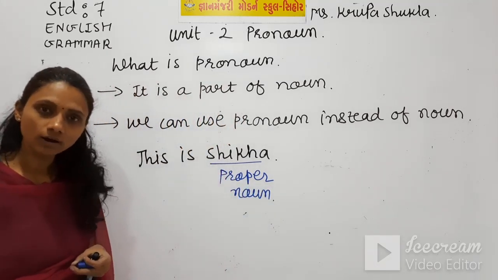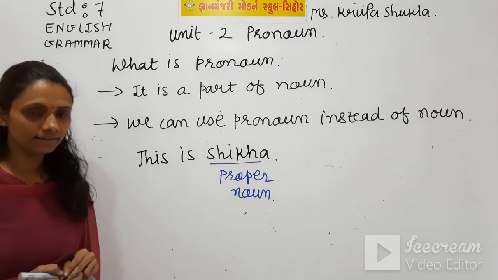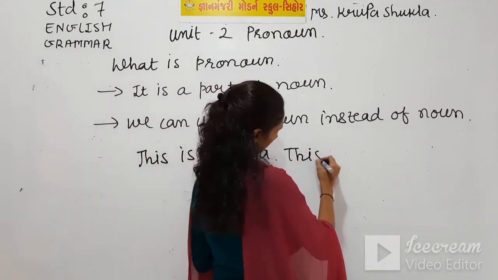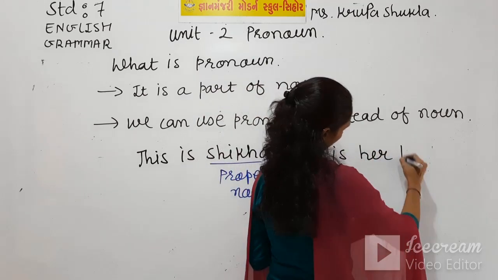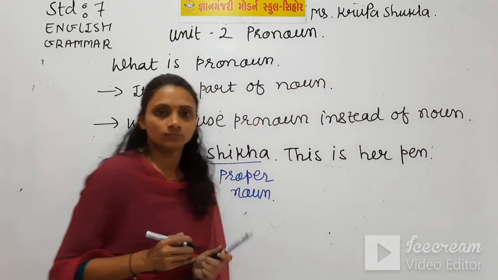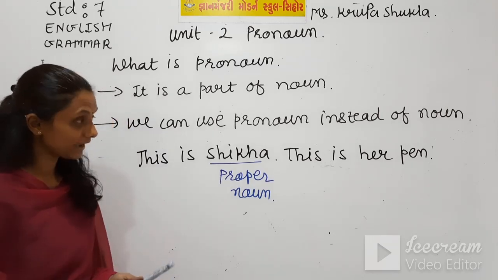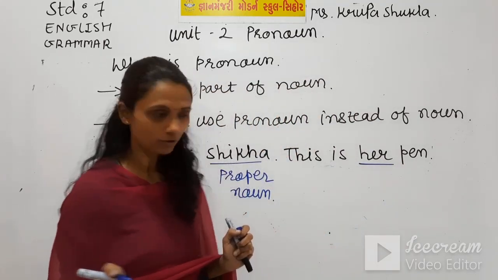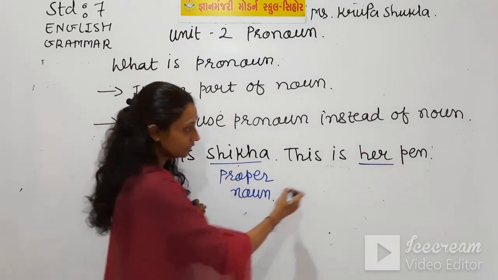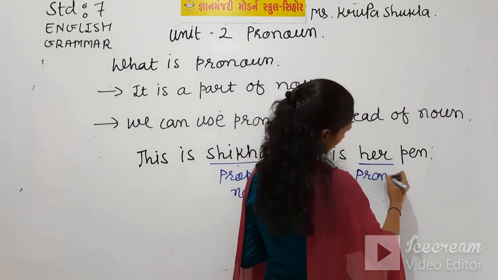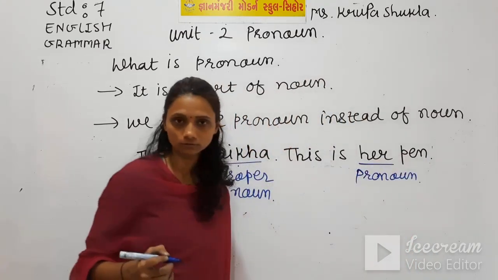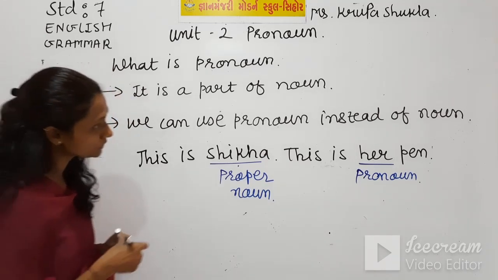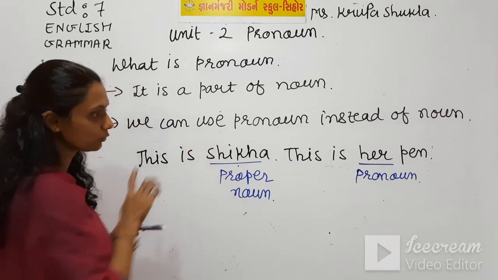Now we want to talk about Shikha in the second sentence. So we can write, this is her pen. Where do we use the pronoun here? Instead of the noun Shikha, we use here her, and that is called a pronoun. So this way, any word which we use instead of a noun is called a pronoun.